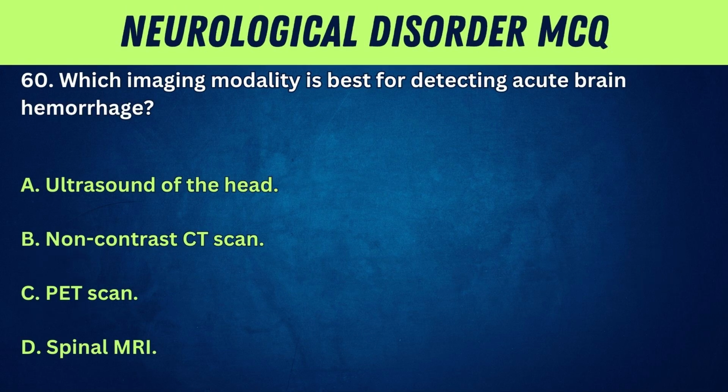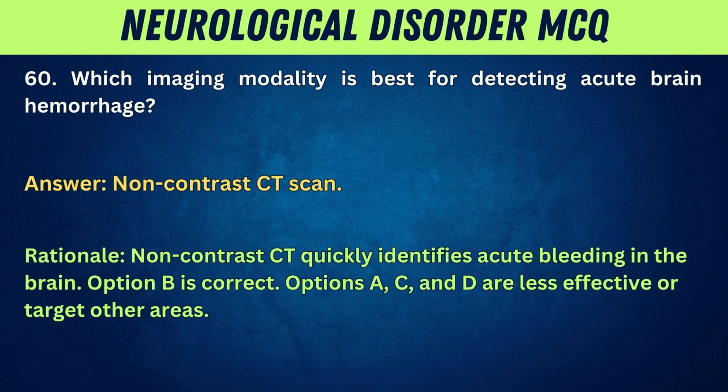60. Which imaging modality is best for detecting acute brain hemorrhage? A. Ultrasound of the head. B. Non-contrast CT scan. C. PET scan. D. Spinal MRI. Answer: non-contrast CT scan.